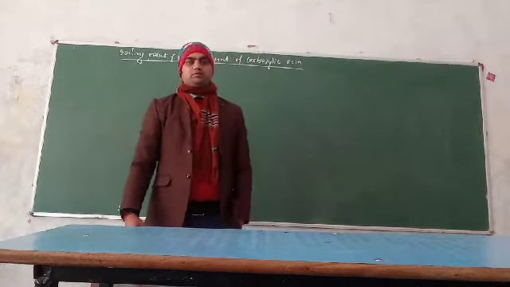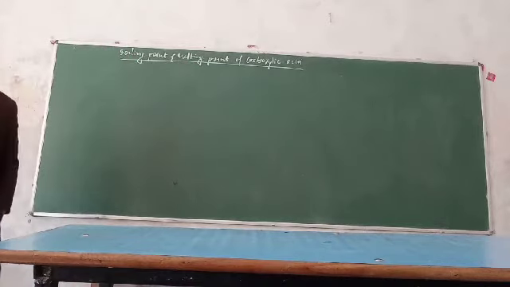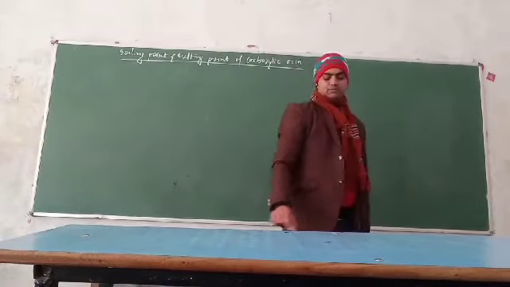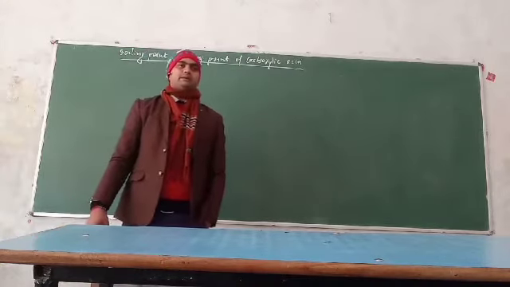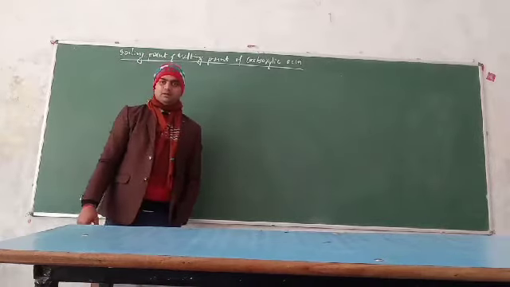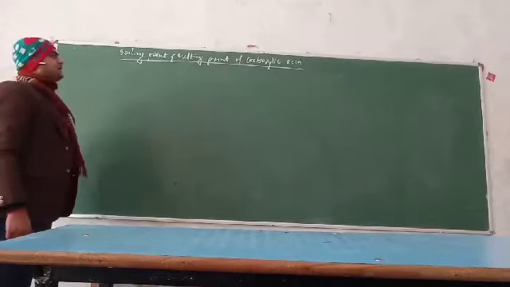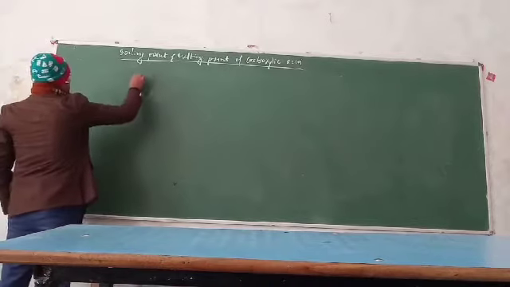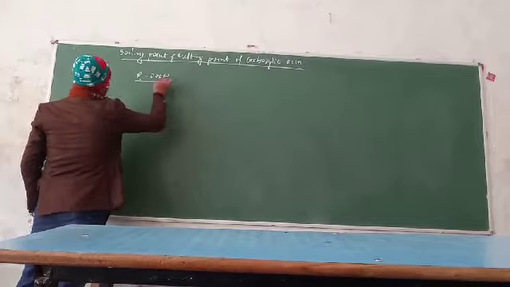Dear students, today we have to talk about the boiling point and melting point of carboxylic acids. In my previous video, I discussed how to prepare carboxylic acids. Different methods are given for the preparation of carboxylic acids. From today, we will talk first about the boiling point and melting point of carboxylic acids. As you know very well, the general formula of the carboxylic acid is RCOOH.